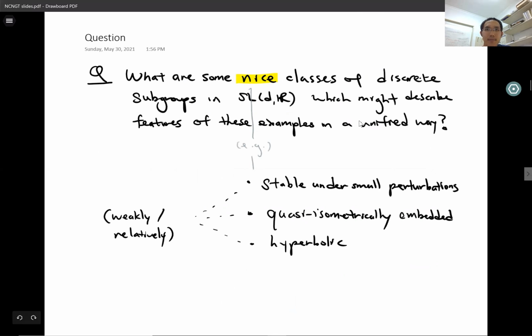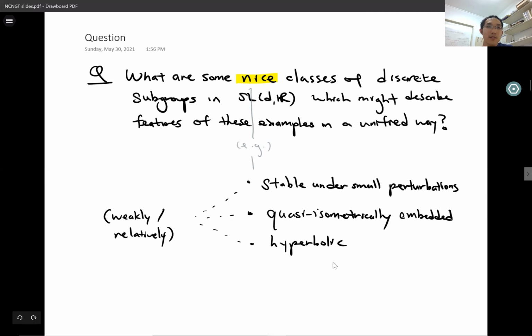And here, nice might mean, for example, that the class of discrete subgroups is stable, in the sense that small perturbations of subgroups in our class give us other subgroups in the same class. That would be useful because it would give us tools for studying these perturbed subgroups as well. Nice might mean that discrete subgroups are quasi-isometrically embedded in the symmetric space, so that the geometry of the image subgroup, which we can study using the geometry of the symmetric space, using tools from Lie theory, is coarsely the same as the geometry of the abstract finitely generated group.